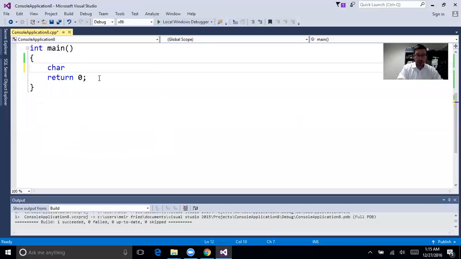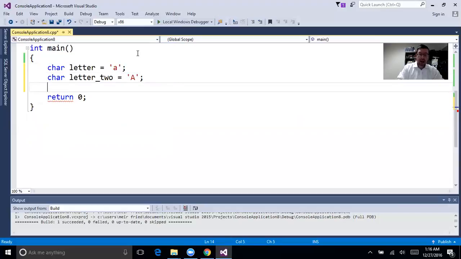Okay, another data type, char, letter equals a, okay, semicolon, char, letter 2, has to be one word, so char letter 2 equals big A, all right, and string Bob equals what's up, semicolon.